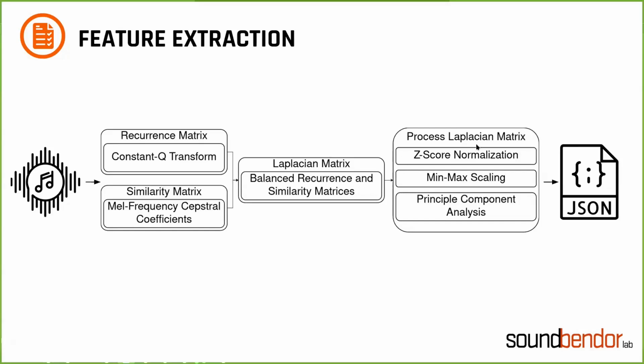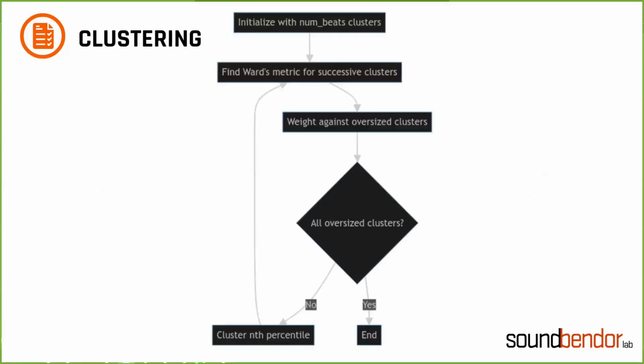However, we have a few problems with this. Using this matrix for clustering would cause us to basically cluster based on the noise in the data, since the scales of both of these CQT and MFCC values are going to be bounded by noise in the data. We want to reduce the effects of these outliers by z-score normalizing the data, min-max scaling it, and finally running PCA in order to scale the features uniformly. So PCA is used afterwards to reduce the dimensionality of data and make it easier to distinguish between beats. With this reduced matrix, we finally start clustering.